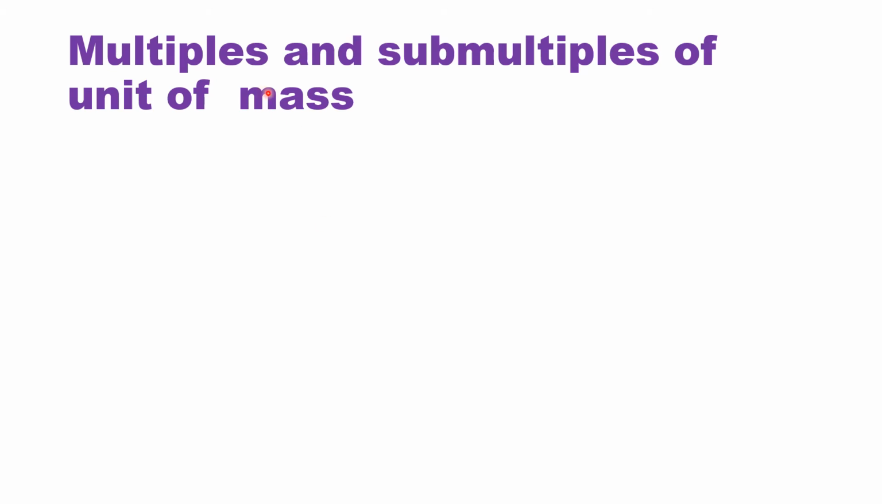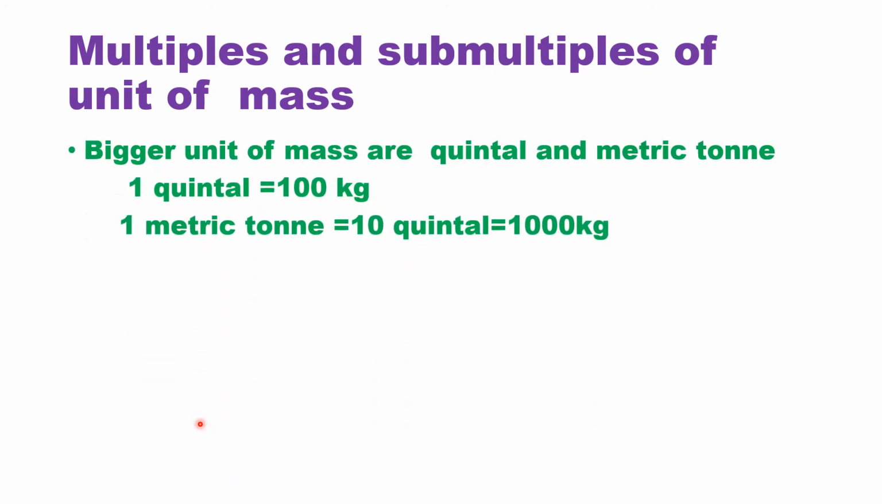Now multiples and sub-multiples of unit of mass. Multiples means bigger units, sub-multiples means smaller units of mass. So when you are measuring something very big, we use the bigger unit of mass. What are the bigger units of mass? Quintal and metric ton. So when you are buying huge sacks of rice, you will measure it in quintal. What is 1 quintal? 1 quintal is 100 kilogram. So when you take 100 kilograms, it becomes 1 quintal.